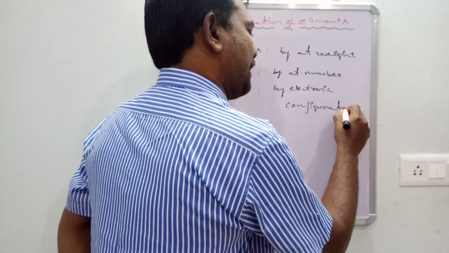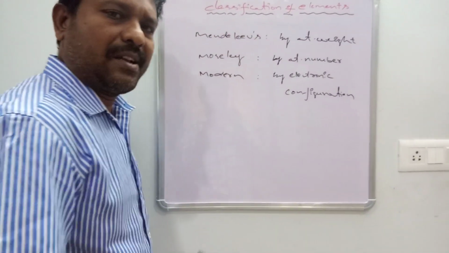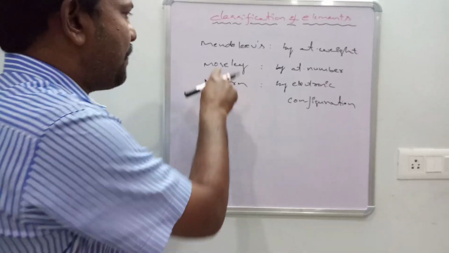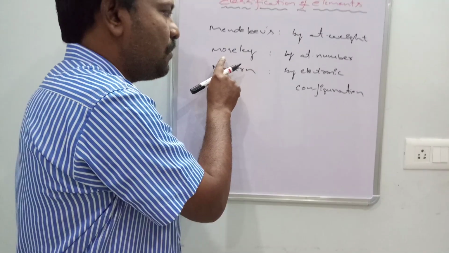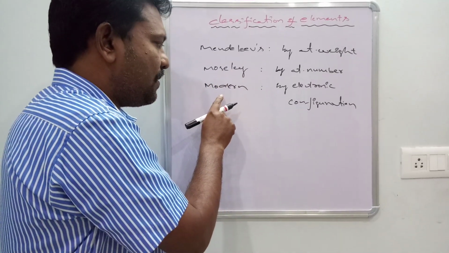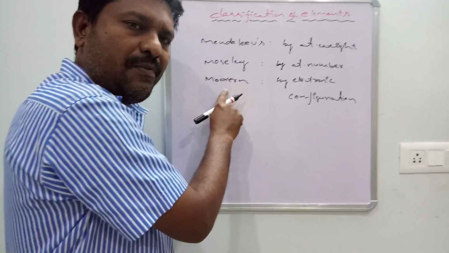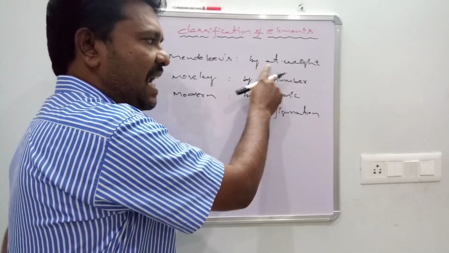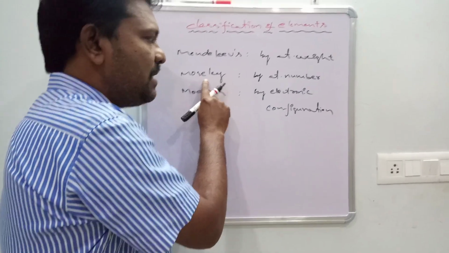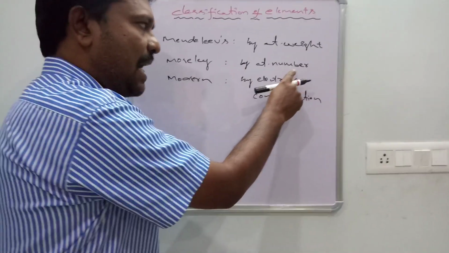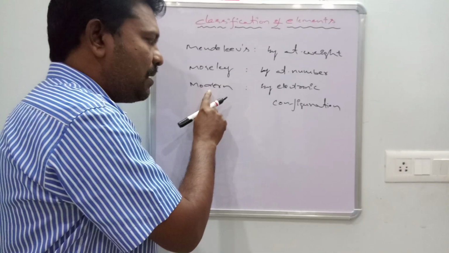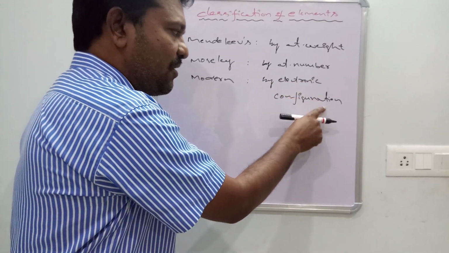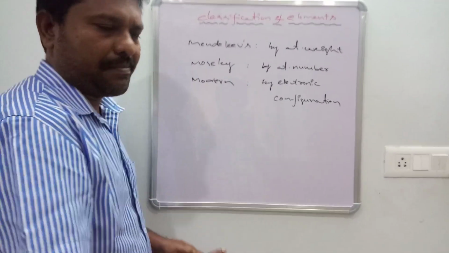That is important. Three types of classifications are there: Mendeleev's classification by atomic weight, Moseley's classification by atomic number, and the modern periodic table by electronic configuration.